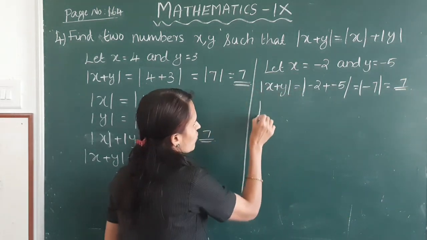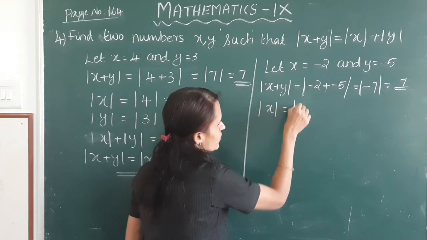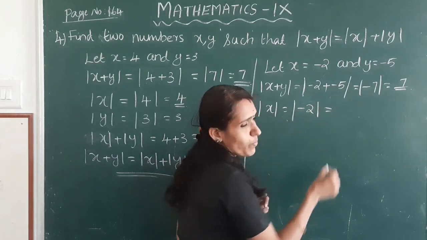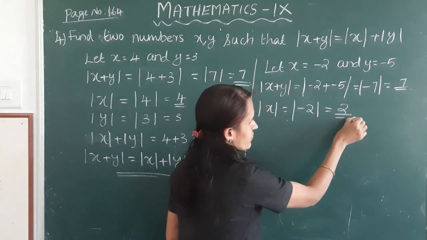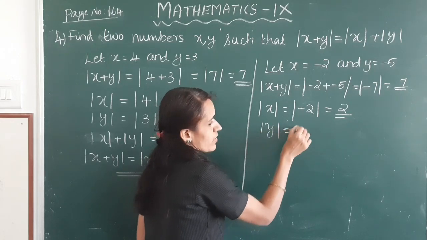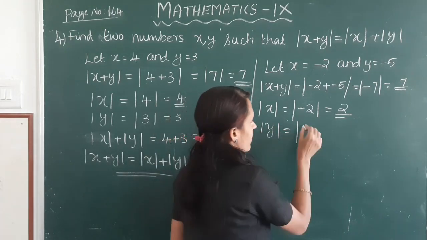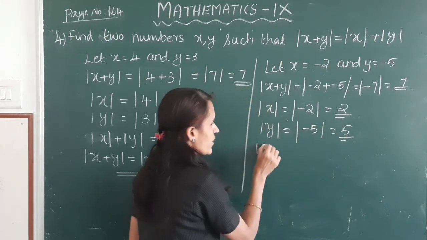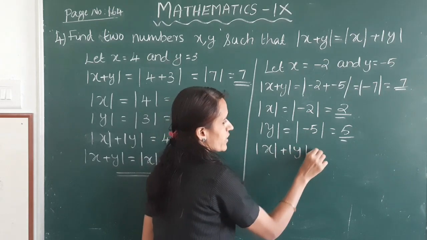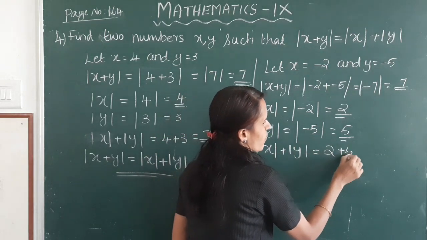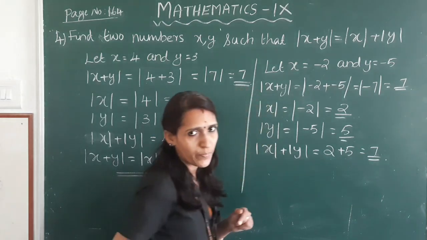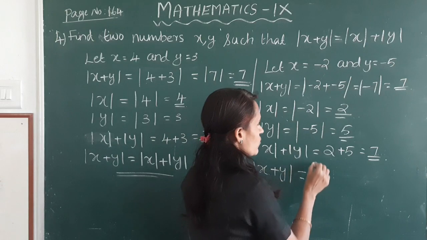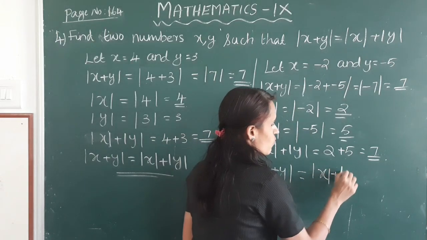Next we have to find |x|. Here x is −2, and |−2| is 2. Next, |y|. Here y is −5, and |−5| is 5. |x| + |y| is equal to 2 + 5, which is 7. Now we get |x + y| is equal to |x| + |y|.